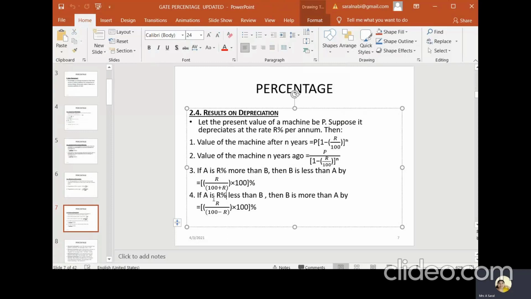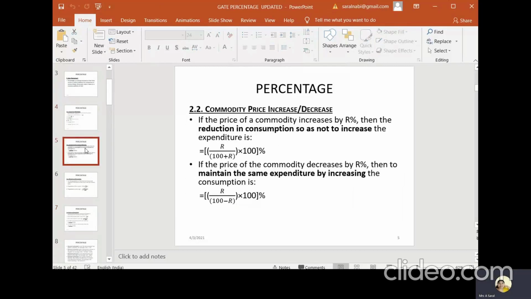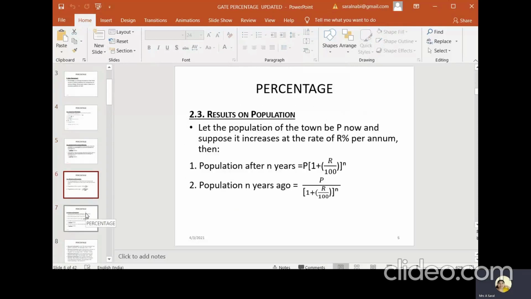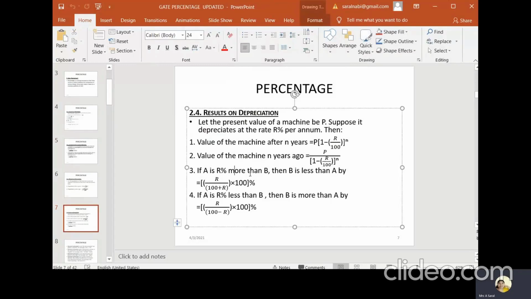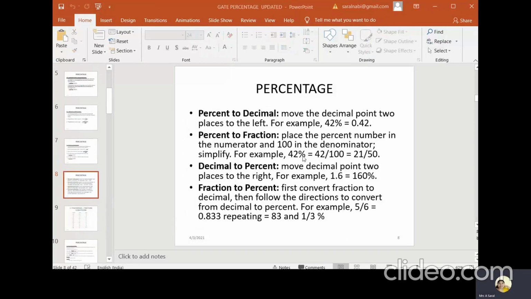Likewise, if A is R percentage less than B, then the formula we can use is R by (100 minus R). So these are some general formulas which we have to remember to work out percentage problems. If they ask commodity price increase or decrease questions, or population questions after 10 years or before 5 years, this is the general formula we use. And this is about the value of the machine after any years, or years ago, or one salary being greater than another and by how much.